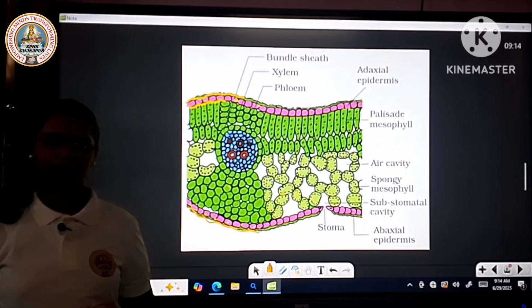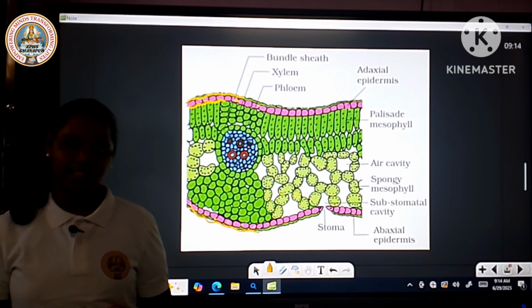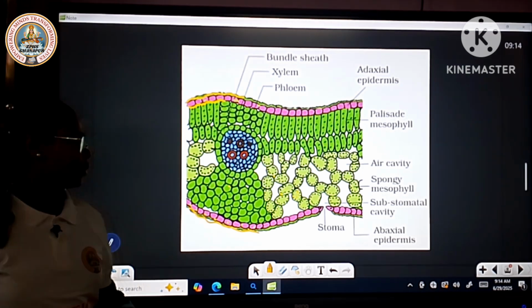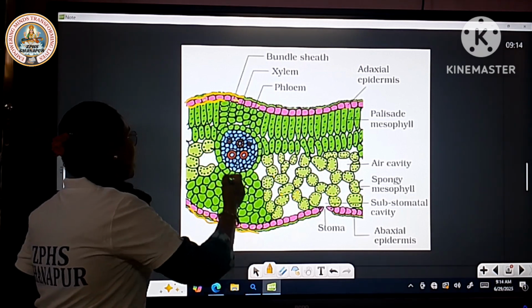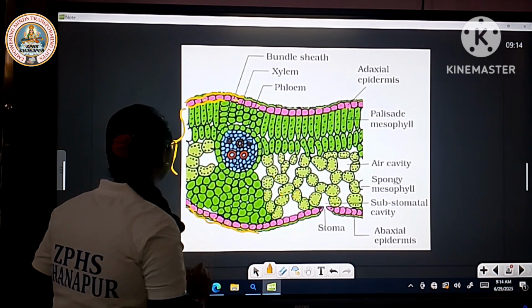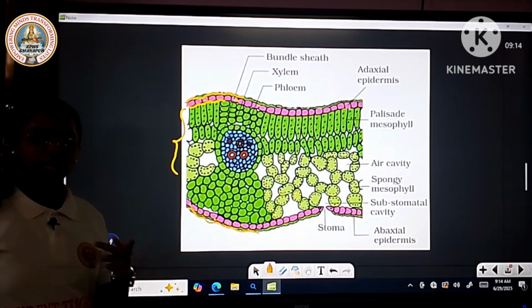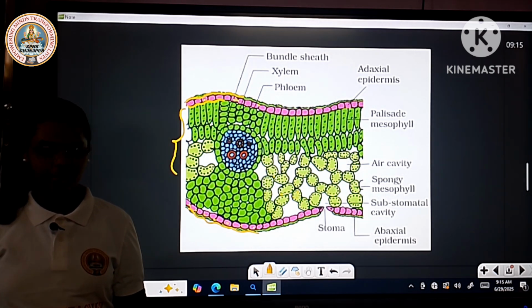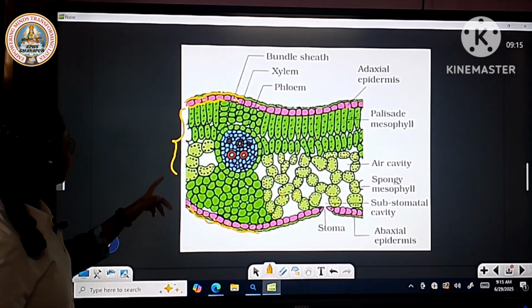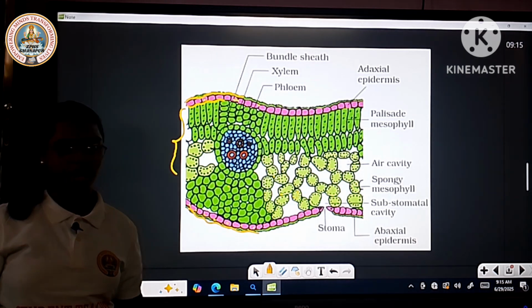What is the function of dermal tissue? Protect the parts of the plant. And these both belong to ground tissue. How many types of ground tissue? Parenchyma, collenchyma, sclerenchyma. These both belong to parenchyma.